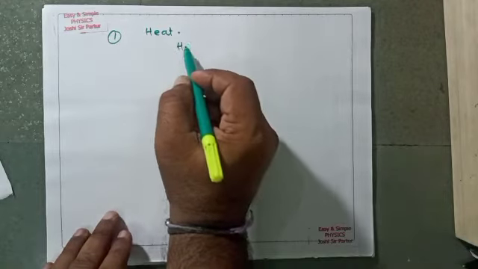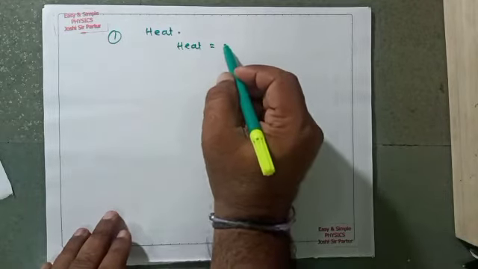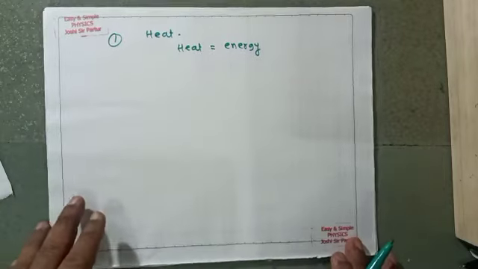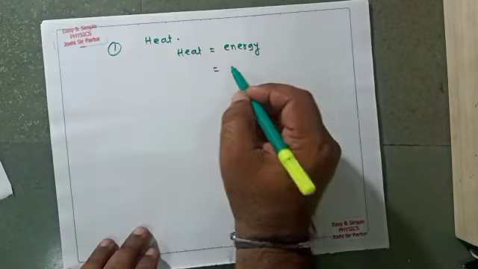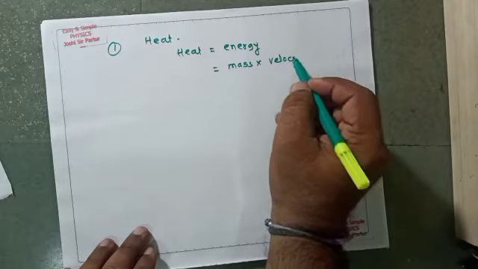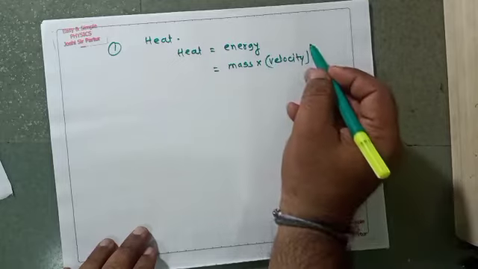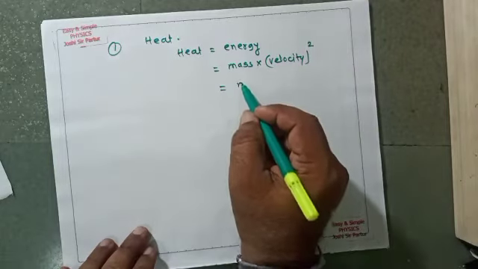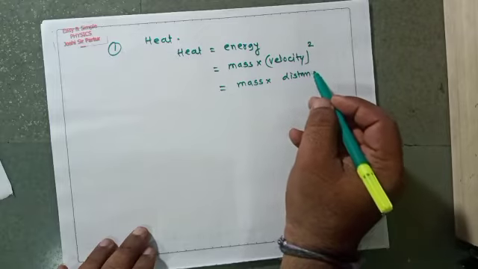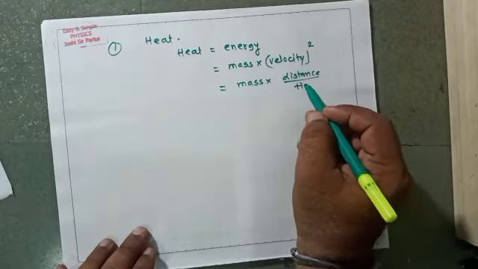Heat is a form of energy. We know that energy is the product of mass and the square of velocity. So mass multiplied by distance upon time, bracket square.